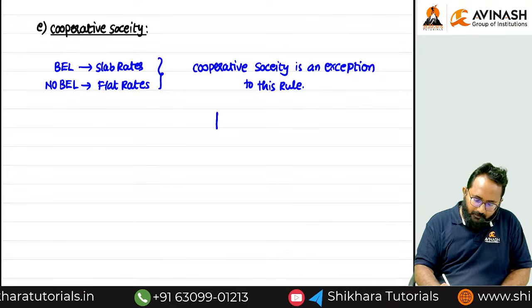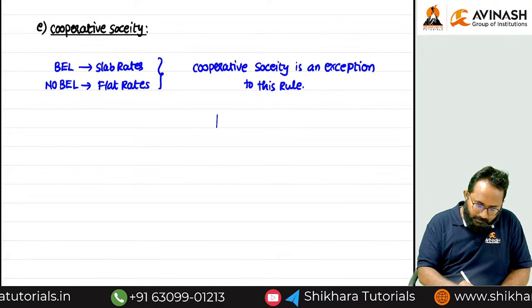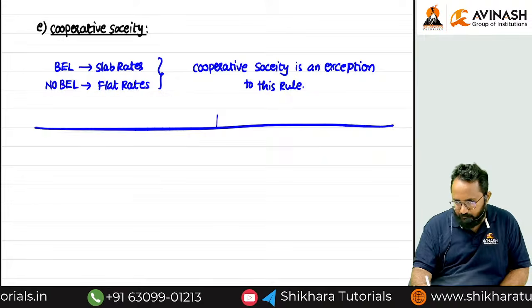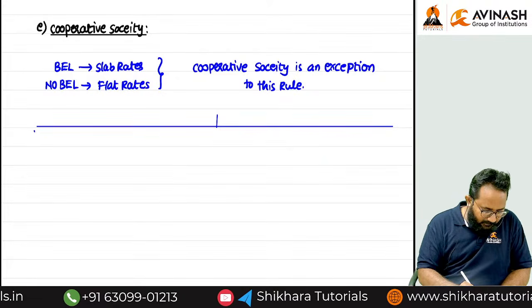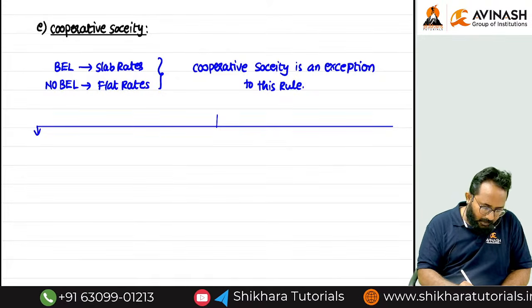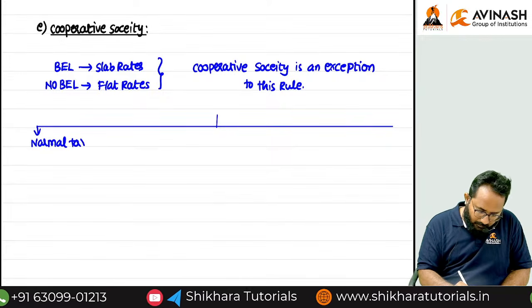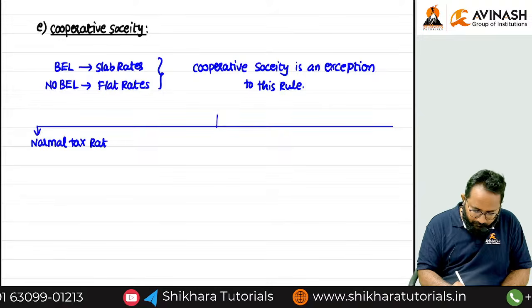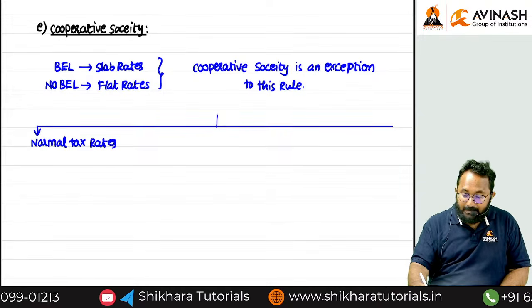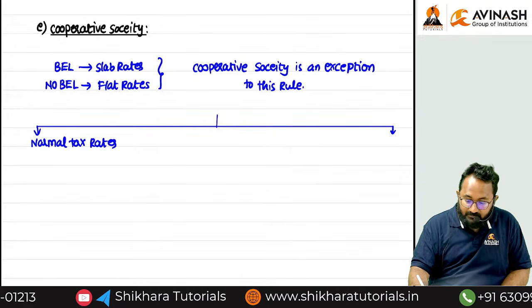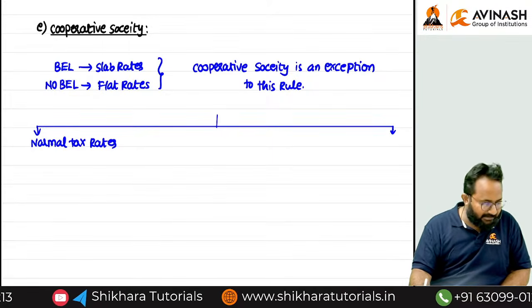Here cooperative society also has an option to follow the two regimes. First regime, we can call it the normal tax rate. Next one, for domestic company we have concessional tax rates, right?